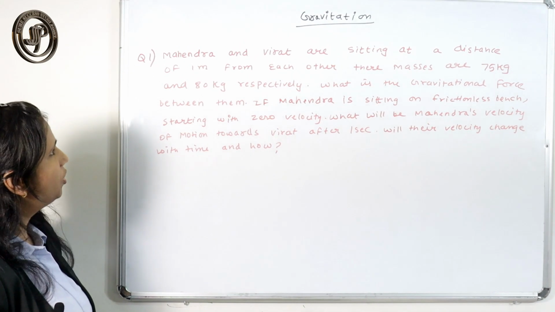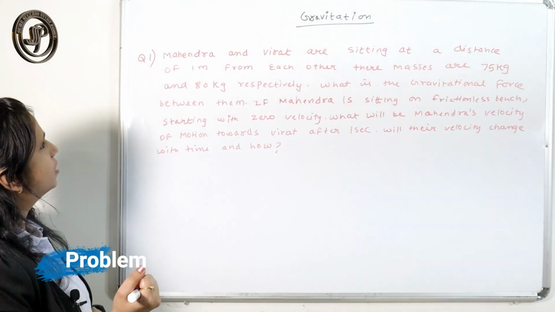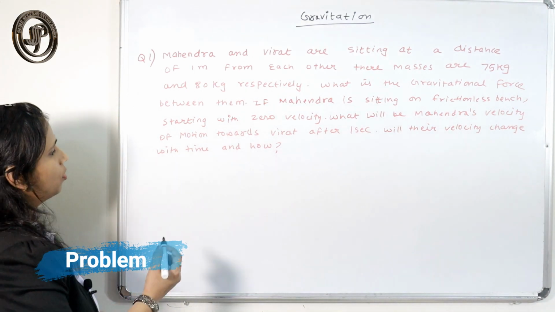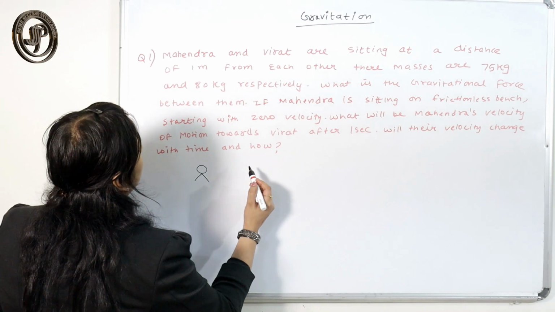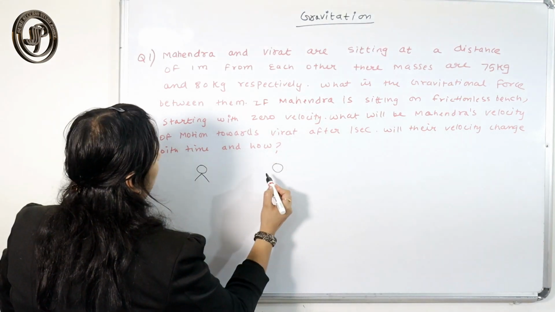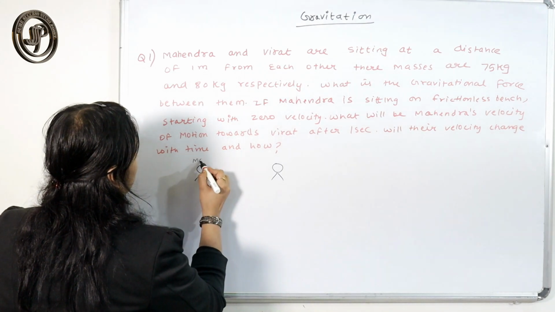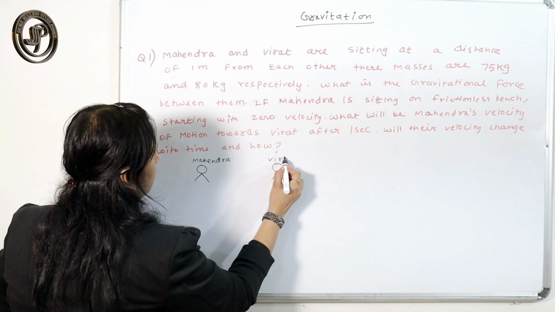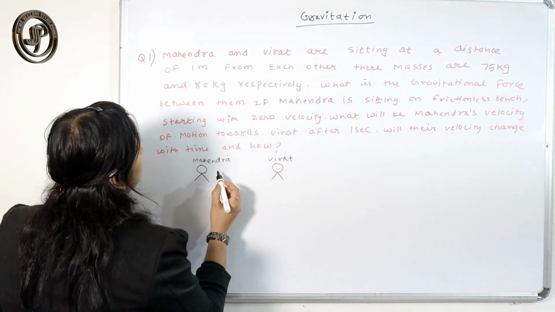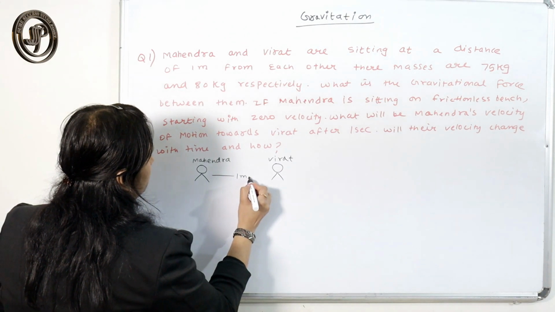Let's take one question. Here Mahendra and Virat are sitting at a distance of 1 meter from each other. Suppose this is Mahendra and this is Virat, and they are sitting at a distance of 1 meter.